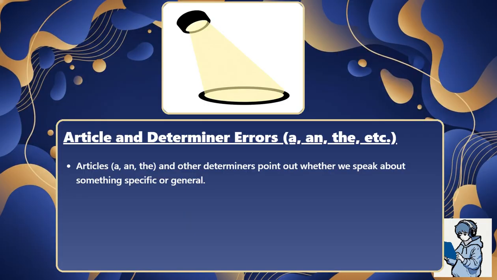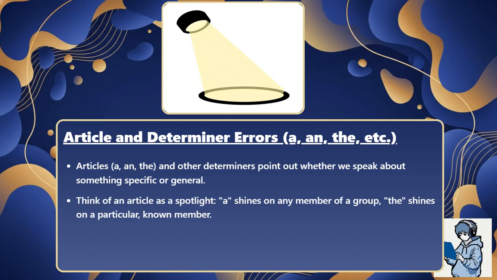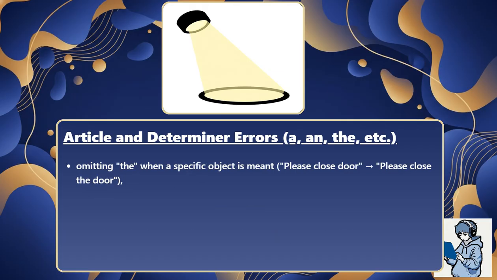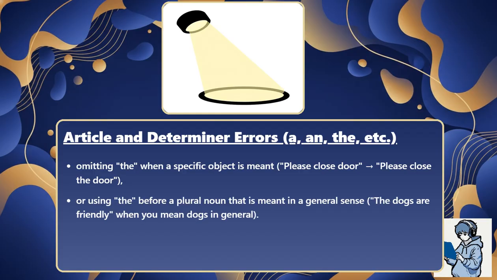Articles, a and the, and other determiners point out whether we speak about something specific or general. Think of an article as a spotlight. A shines on any member of a group, the shines on a particular known member. Errors include using a before a vowel sound, "a apple" should be "an apple." Omitting the when a specific object is meant, please close the door. Or using the before a plural noun that is meant in a general sense. "The dogs are friendly" when you mean dogs in general.